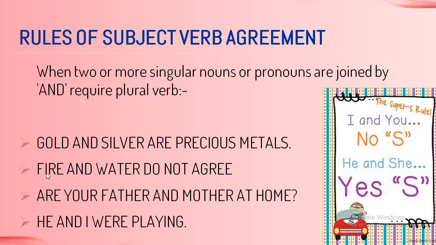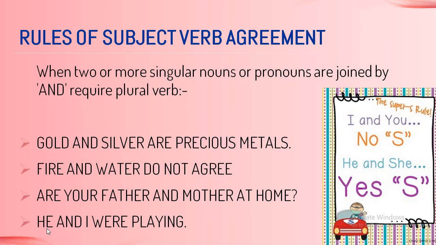Similarly, let us go to the next sentence. Fire and water. Fire is a singular noun. Water is a singular noun. But when they join together with the word and, it becomes plural. So that is why fire and water do not agree. That means they do not go together. Are your father and mother at home? So father and mother becomes plural. That is why we have used are as the helping verb.